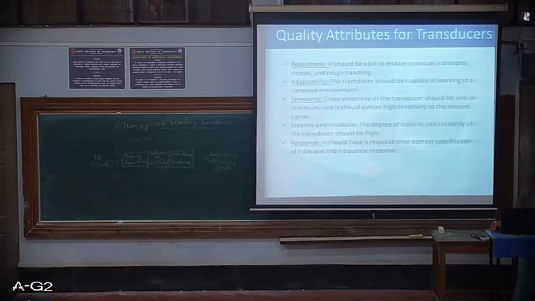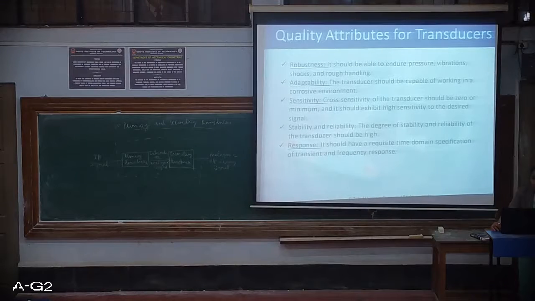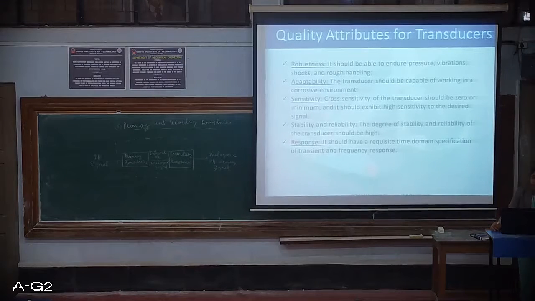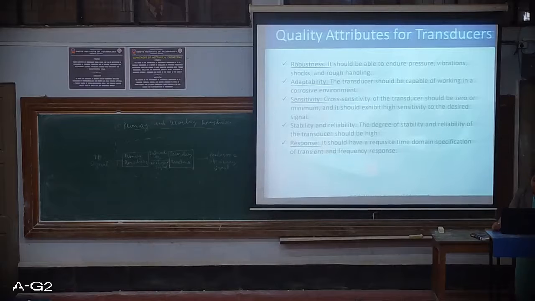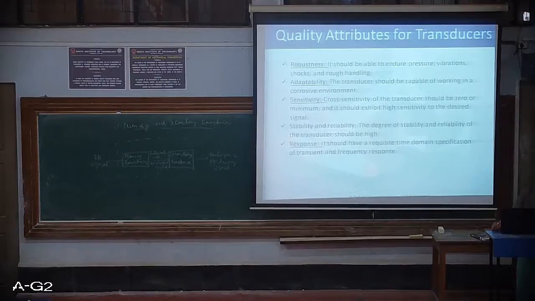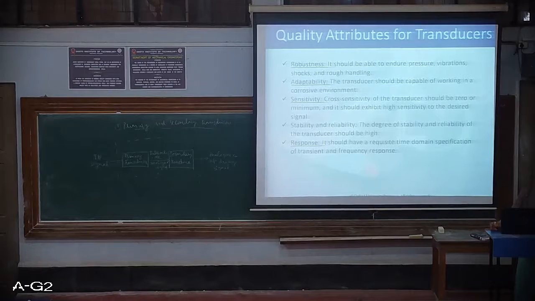And sensitivity: cross sensitivity of the transducer should be zero or minimum, and it should exhibit high sensitivity to the desired signal. Whenever it is sensing the surfaces, it should exhibit high sensitivity so that it can give the output in the desired signal. Okay, that is sensitivity.